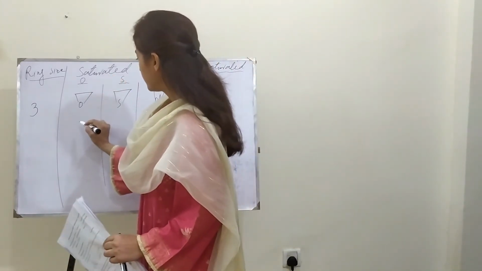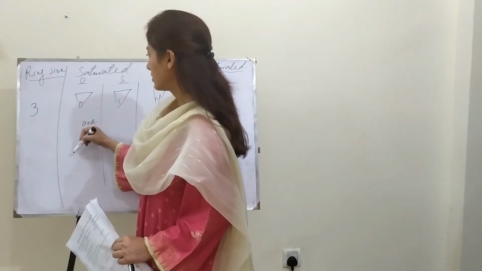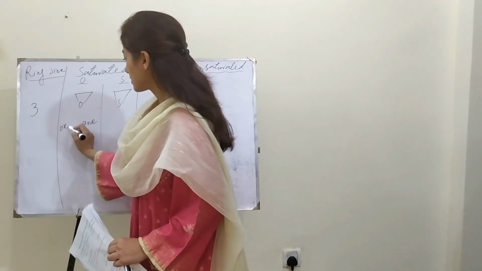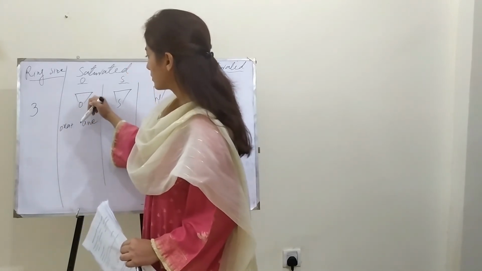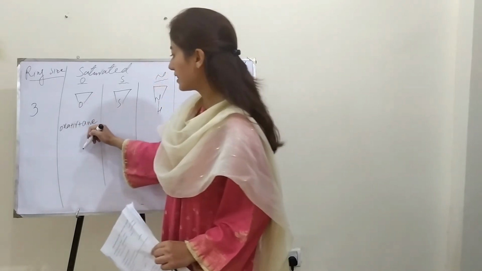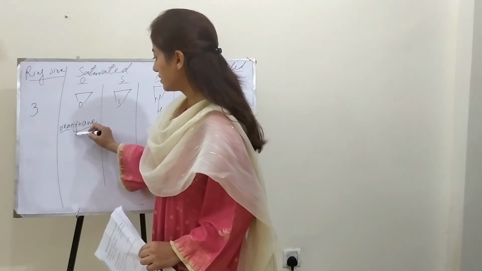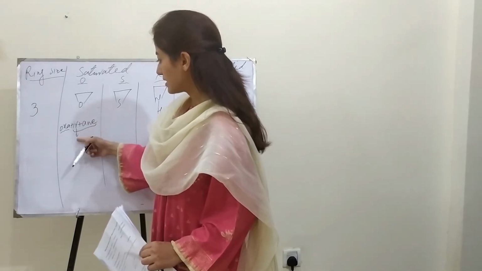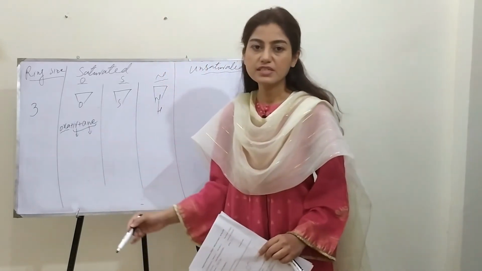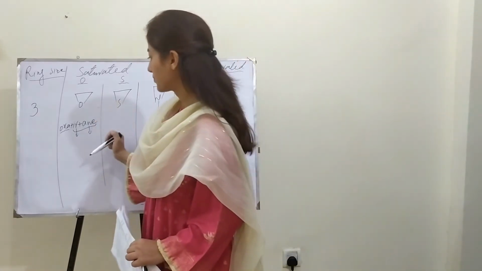For the saturated, we use ane as the ending, and the prefix would be oxa. Then for the three-membered ring, we used ir plus an. This is the prefix and this is the stem, where this shows the ring size and this would show the saturated or unsaturated behavior of the ring, that is, the nature of the ring.